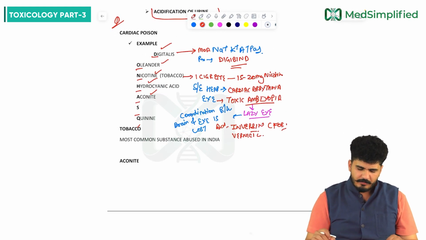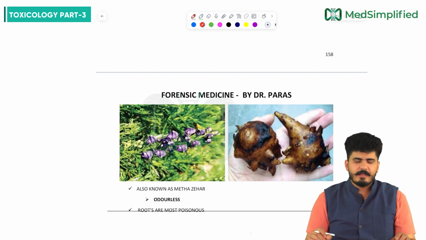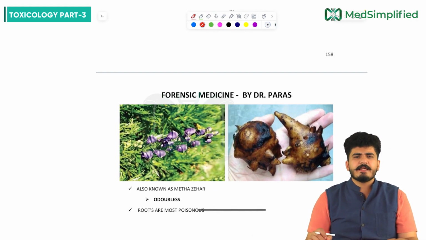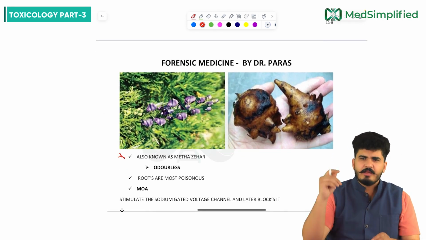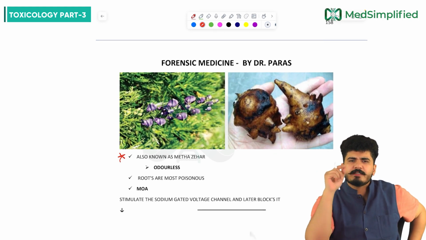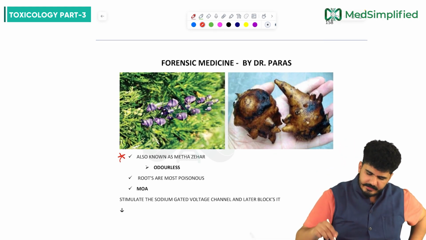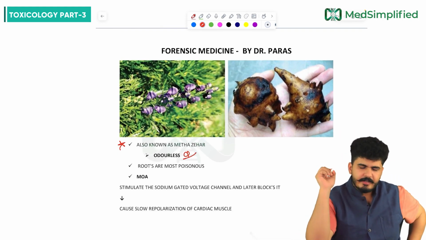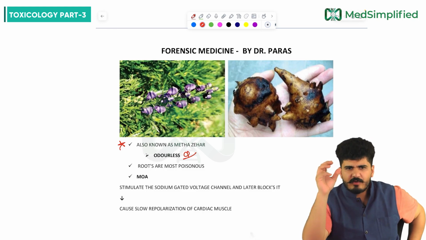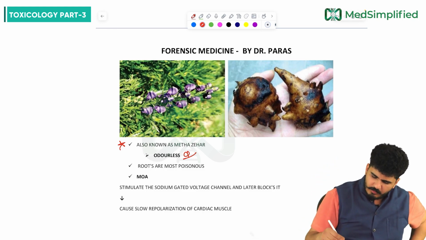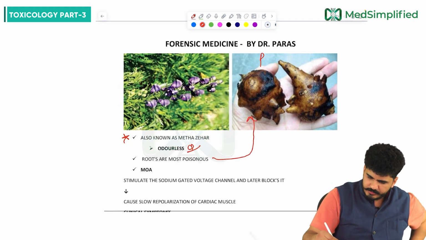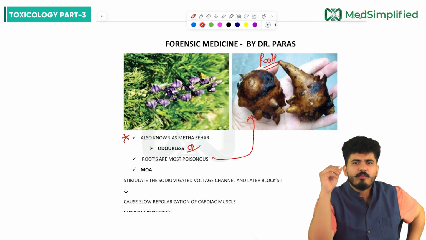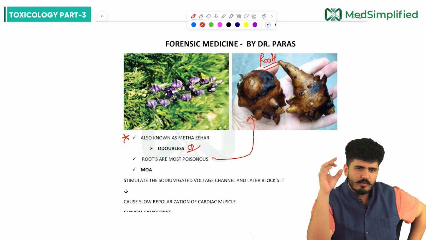Now we'll talk about the next, that is aconite. If you see the aconite image here, sir, it is very clear. It is also known as meetha zahar. The aconite is also called what, sir? Meetha zahar, and this is odorless. No smell is there in aconite. And the most poisonous part is the roots. Roots are most poisonous of the aconite.